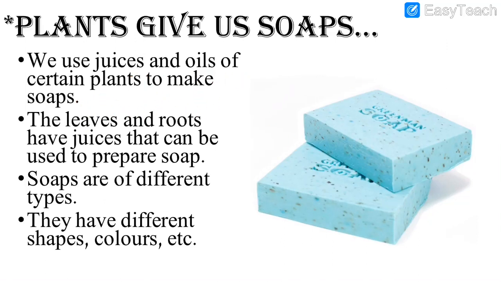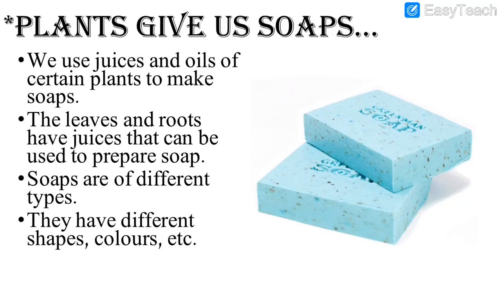So how do we get soap? We get soap from juice and oil of certain plants. We can use some plants' juice and oil to make soaps. The leaves and roots have juices and that can be used to prepare soap. So the leaves of the plants and the roots of the plants have juice and we can use that to prepare soap like this. Soaps are of different types. They have different shapes, colors, etc.